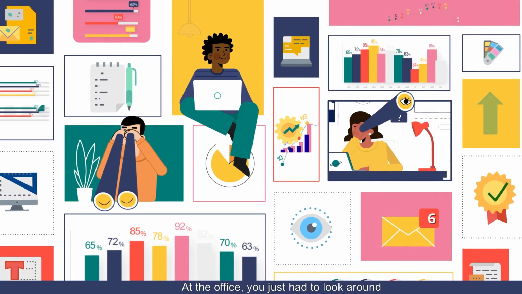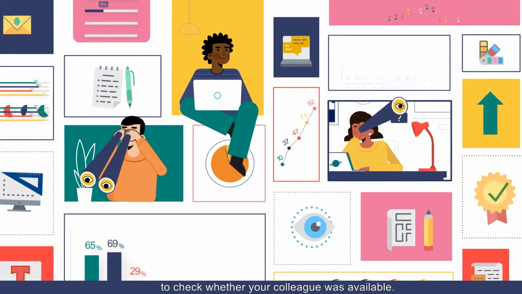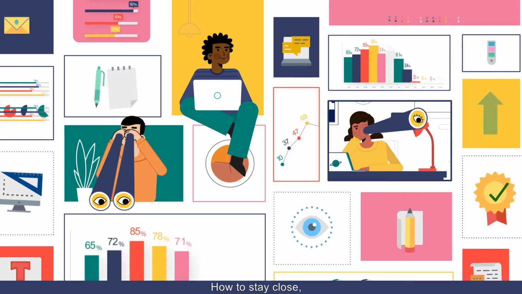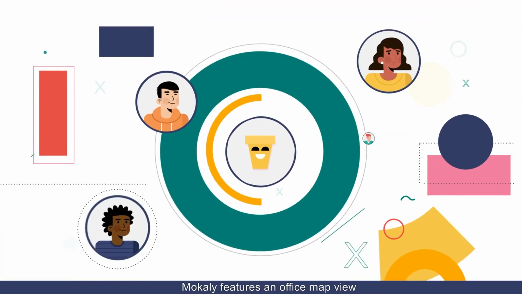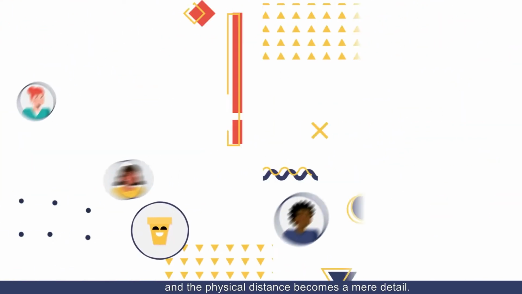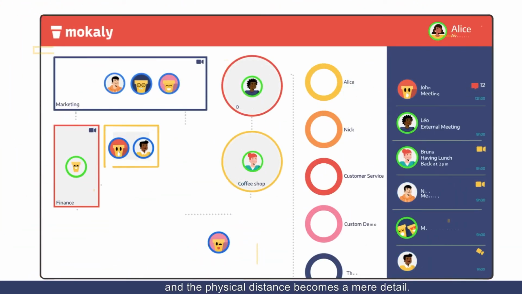At the office, you just had to look around to check whether your colleague was available. How to stay close even when working remotely? You don't have to be at the same place to be close by. Mokaly features an office map view, and the physical distance becomes a mere detail.